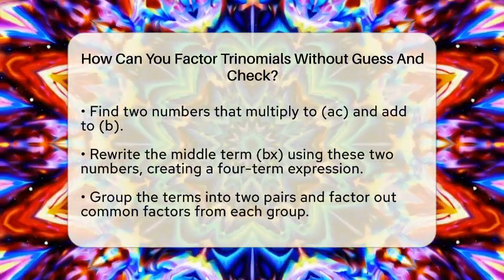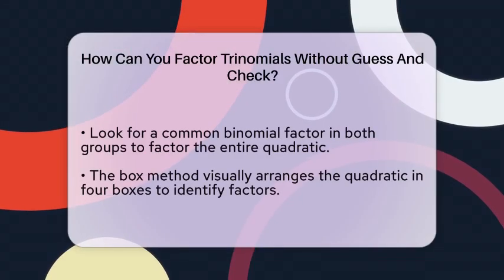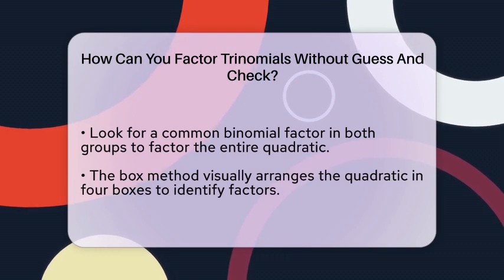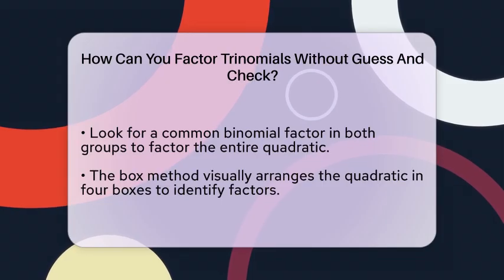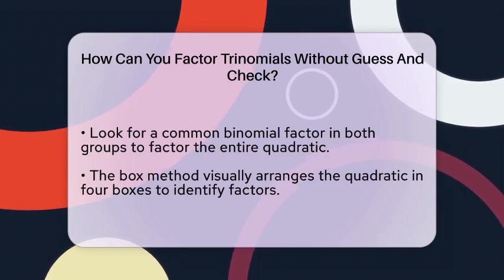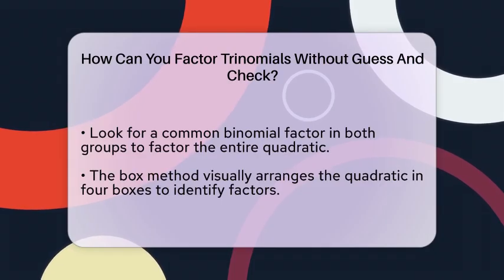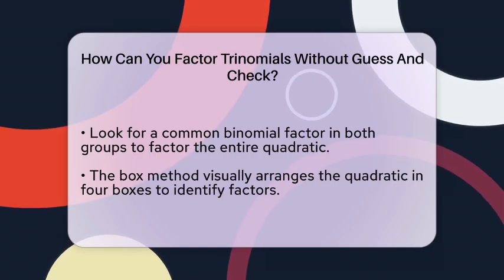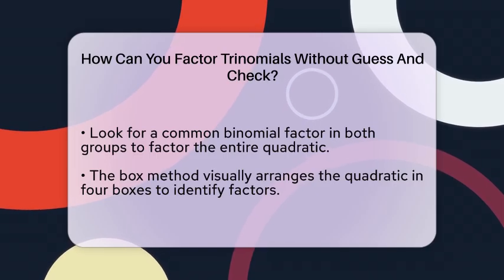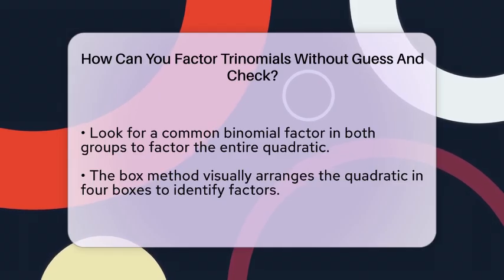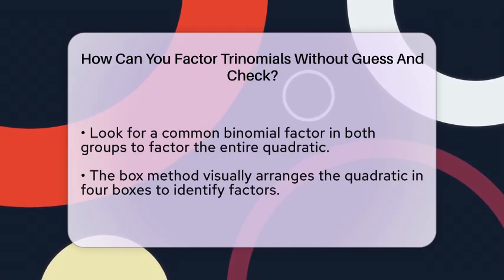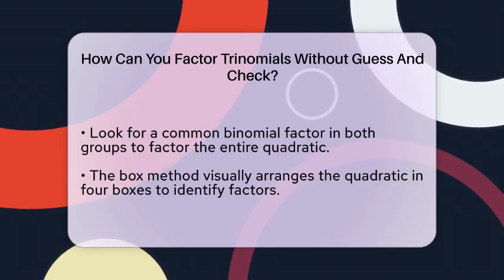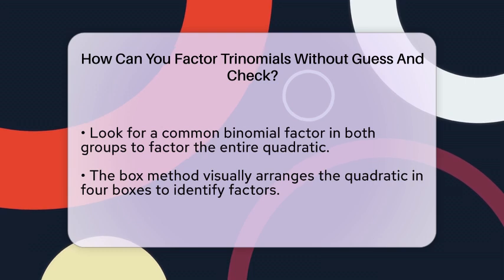Another approach is called the box method, which is visual and easy to follow. Draw a square divided into four smaller boxes. Place the quadratic term x² in the top left box, the constant c in the bottom right, and the middle term bx, split into two parts, across the other two boxes. Then, find the greatest common factor for each row and column. These factors help you write the binomials that multiply together to give the original trinomial. This method is great for learners because it organizes the process visually and helps you see the relationships clearly.